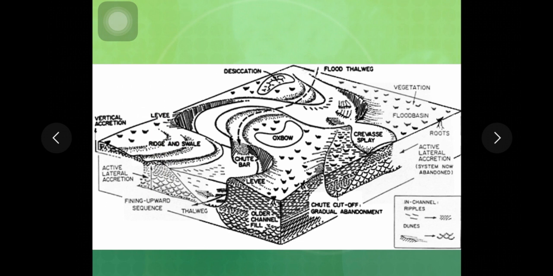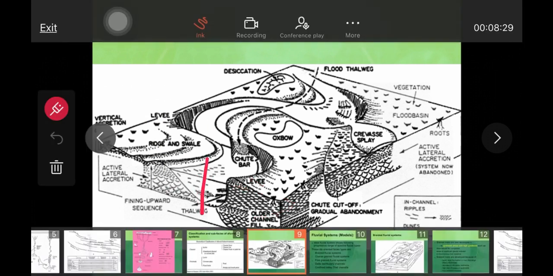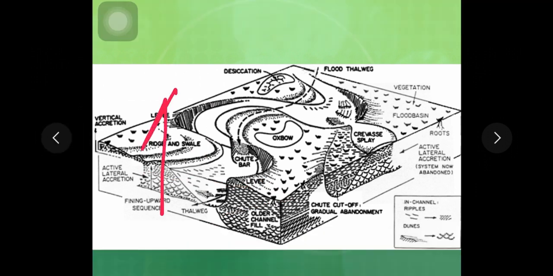Now what happens is, if you see here, the bottom of the channel consists of coarse material. The coarse material which is not being transported by the river gets accumulated at the base, which is called channel lag deposits. Now as the channel is moving laterally, this is overlain by the point bar sequence, and if you move vertically, you will see deposition of finer and finer sediments. So this lateral migration of channel gives rise to upward fining of sediments.